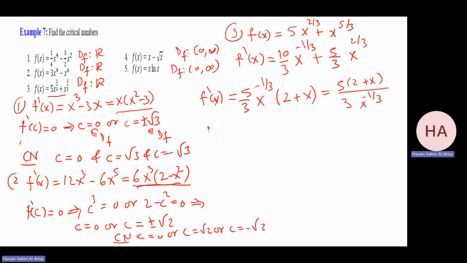Now we need to solve f prime at c equals 0. Let me write it in terms of c. That will be 5(2 plus c) over 3 c to the power 1 over 3, since the negative exponent goes in the denominator.